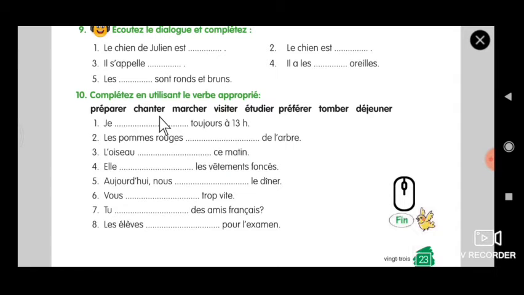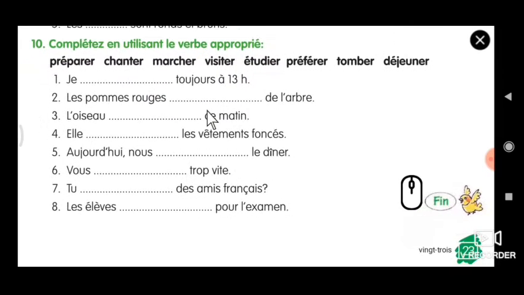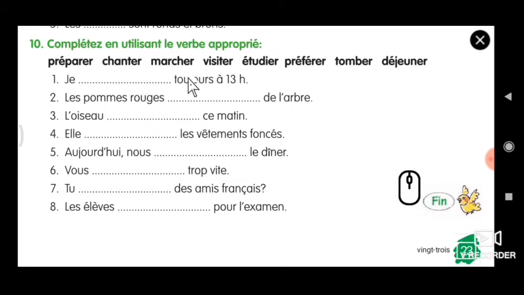Chanter, to sing. Marcher, to walk. Visiter, to visit. Étudier, to study. Préférer, to prefer. Tomber, to fall.